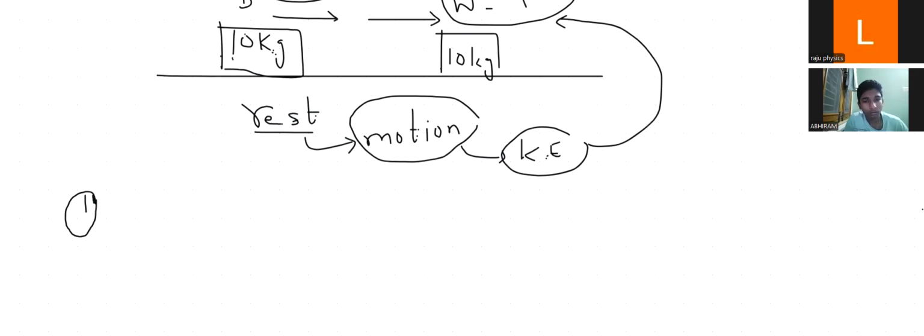Energy is never created and never destroyed, but energy is converted from one form to another form. So that is the law of conservation of energy, Abhi. Okay, write down one concept, Abhi. Write down one example.